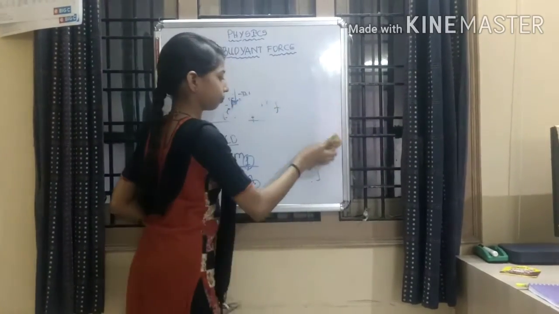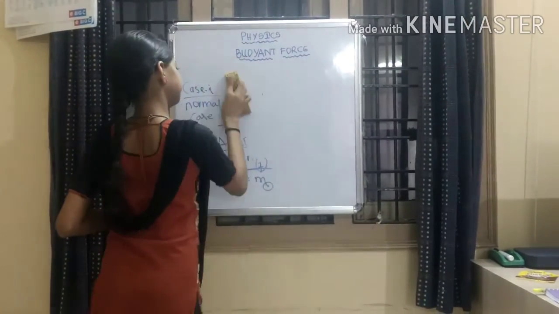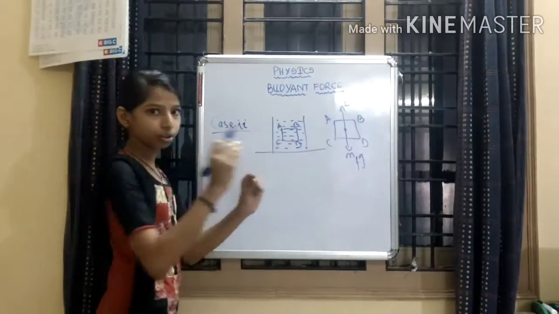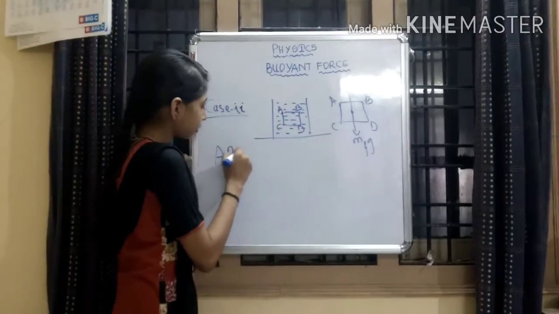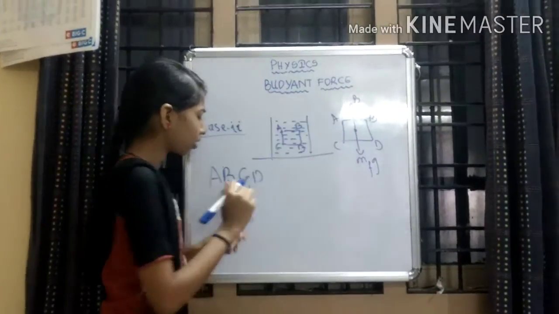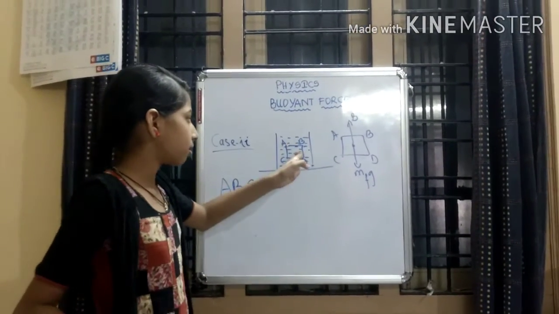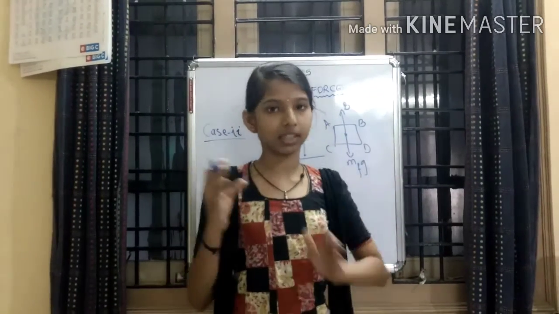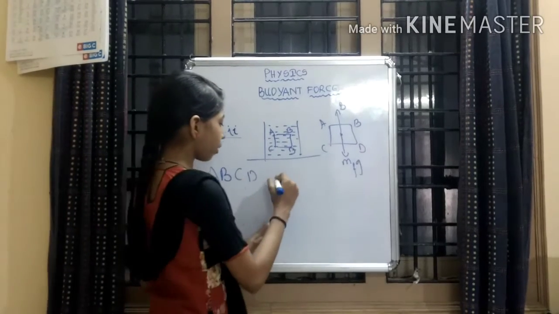Case 2 is very simple. Okay guys, in case 2 they just told us what? ABCD, the piece of fluid in our imagination, is going upward.